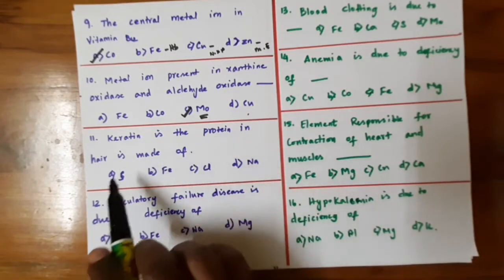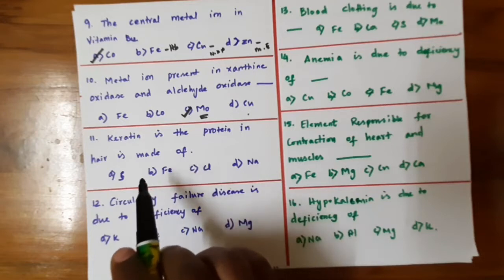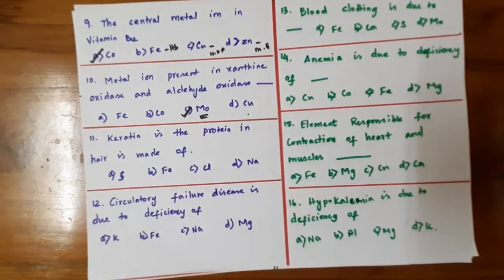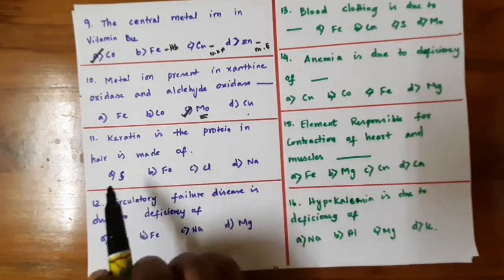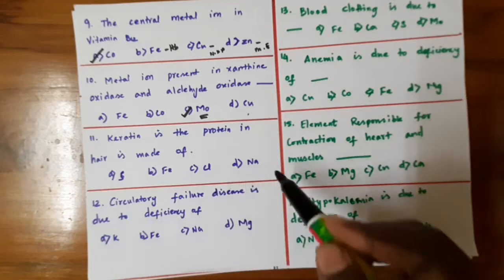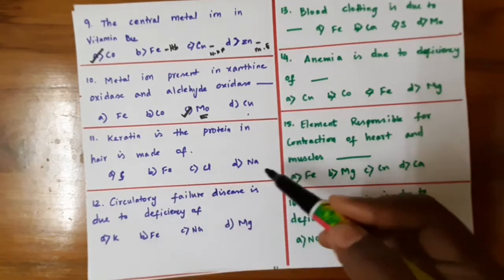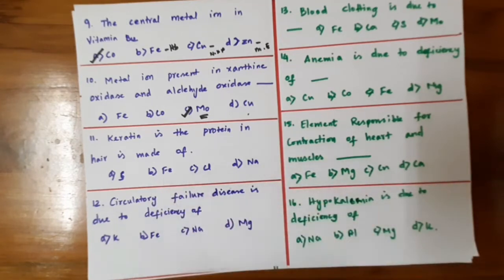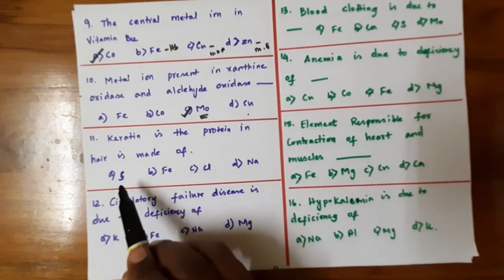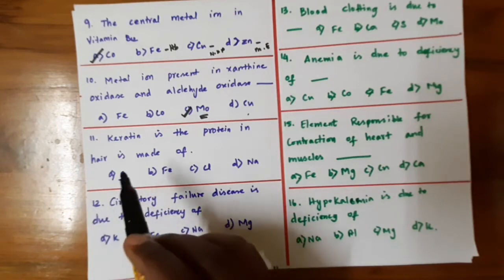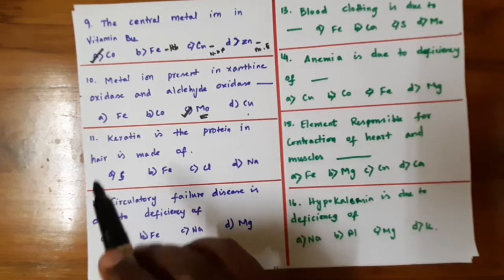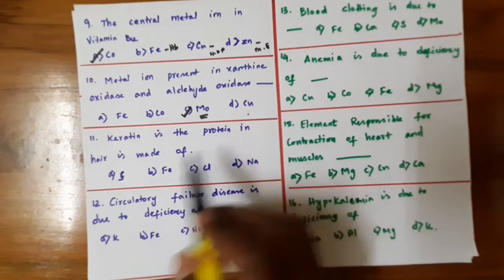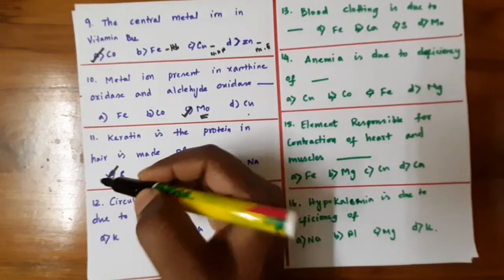Keratin is the protein hair is made of. In the human body, hair is made up of keratin. The keratin protein mainly consists of sulfur, iron, chlorine and sodium. Iron and sodium are metals; sodium is used in acid-base equilibrium, and iron is found in hemoglobin. Many proteins and amino acids are made up of sulfur, for example cysteine. So keratin, the protein hair is made of, contains sulfur.